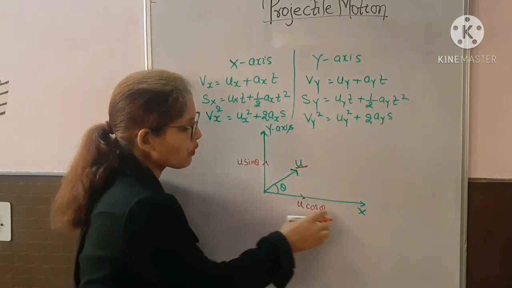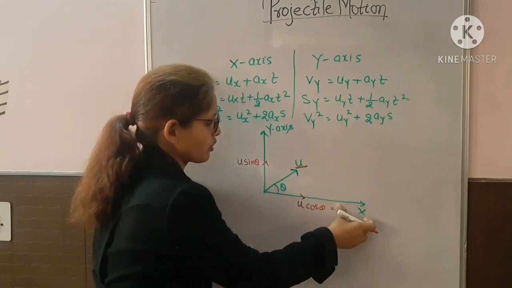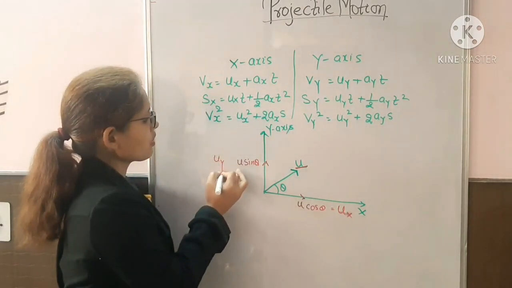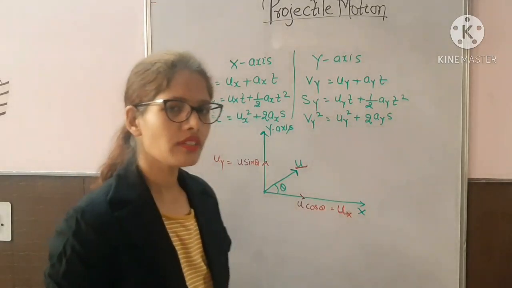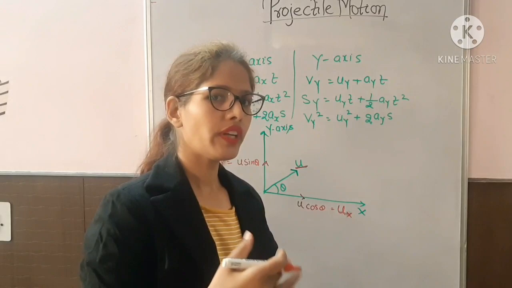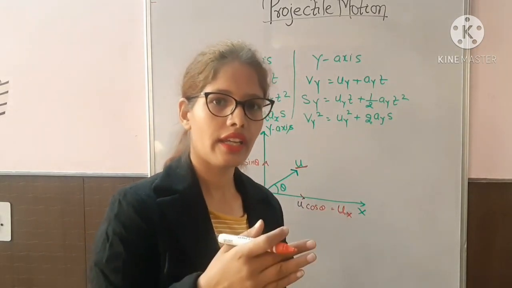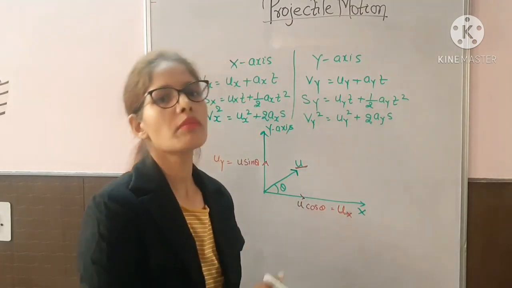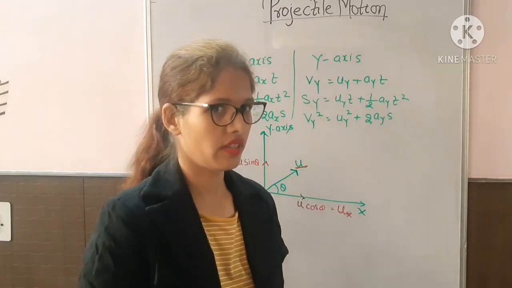Okay, so u cos theta is your Ux, and u sin theta is your initial velocity along y direction. Now what is the value of acceleration in x and y direction? We have given the definition of projectile motion, if you remember, that any object performs the motion under the influence of only gravitational force, right?